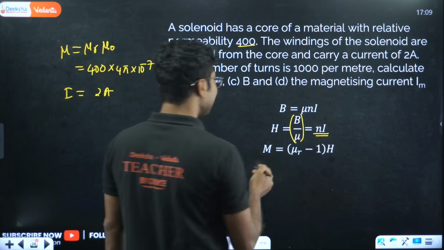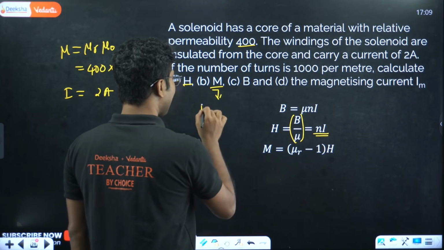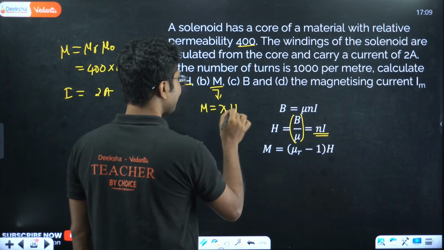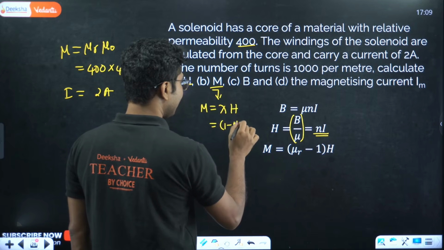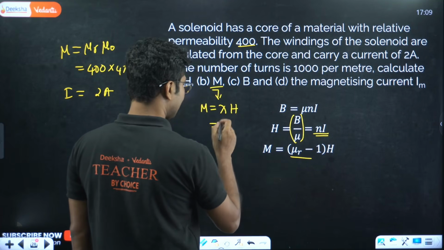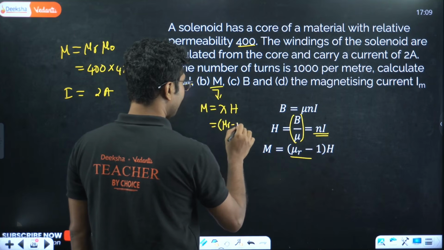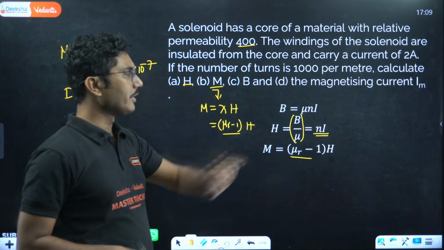Now magnetization, how to calculate magnetization? Magnetization is basically M is equal to chi into H. Right, what is chi? Chi is mu r minus 1, so M is mu r minus 1 into H. Put that, you calculate M as well. B is the value already calculated.